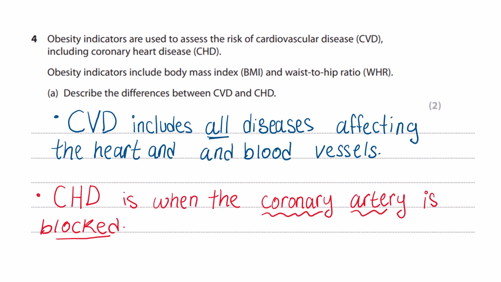Okay, so question 4. Obesity indicators are used to assess the risk of cardiovascular disease, CVD, including coronary heart disease, CHD. Obesity indicators include body mass index, BMI, and waist to hip ratio, WHR. Describe the differences between CVD and CHD. Okay, so CVD includes all diseases affecting the heart and blood vessels, whereas coronary heart disease is when the coronary artery is blocked. Remember, the coronary artery is on the outside of the heart.